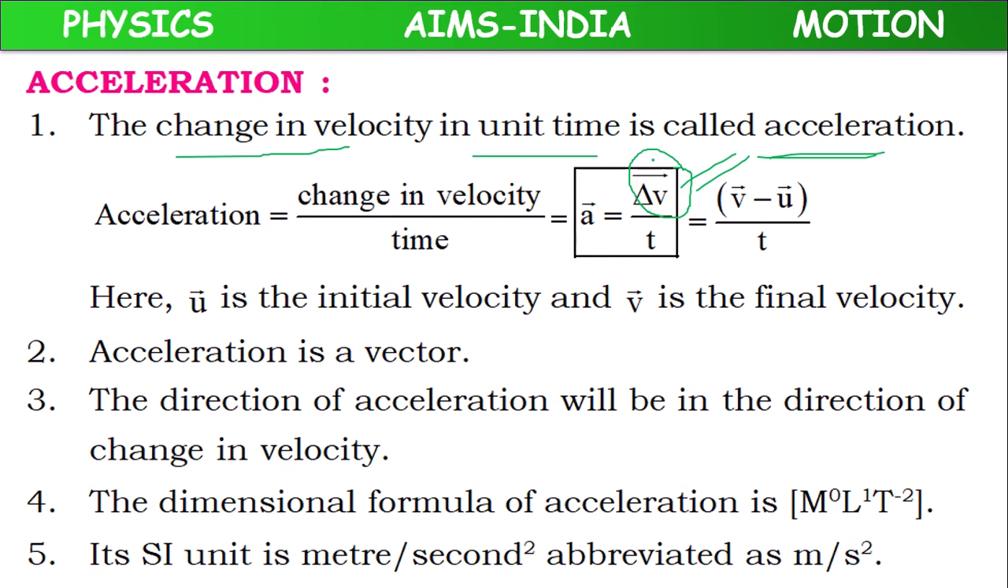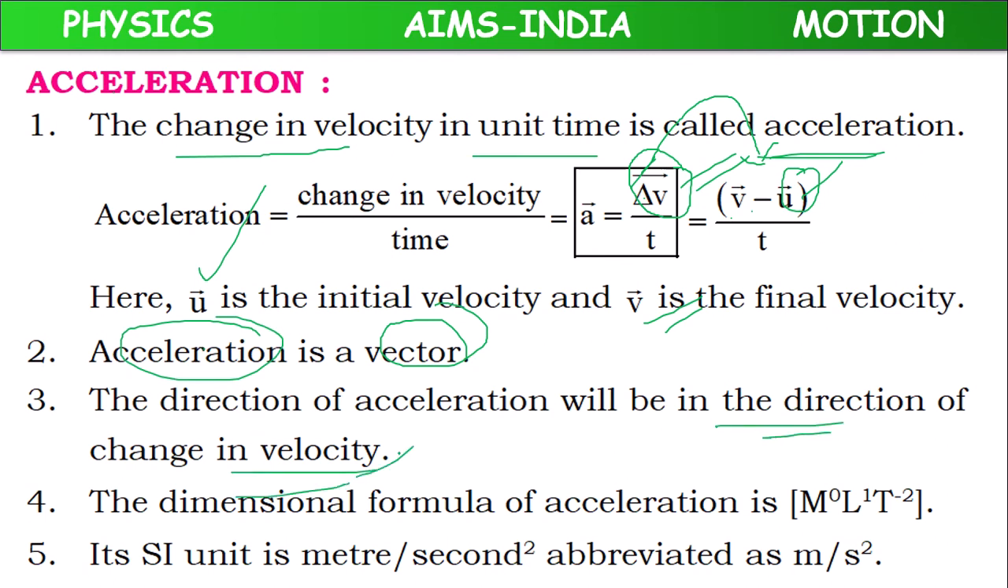Change of velocity can also be written as final velocity vector minus initial velocity vector. Here u is the initial velocity, v bar is the final velocity. Acceleration is also a vector because it depends on change of velocity, which is a vector, and the direction of acceleration will be in the direction of change in velocity. The dimensional formula of acceleration is M^0 L^1 T^-2. Its SI unit is meter per second square, or m/s^2.